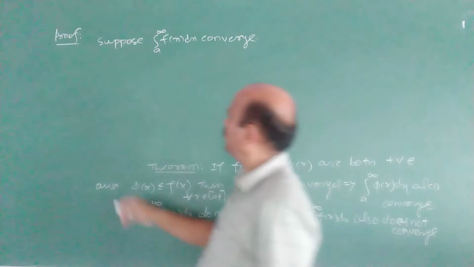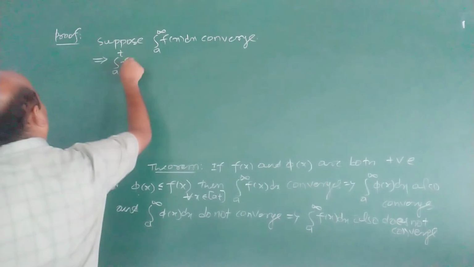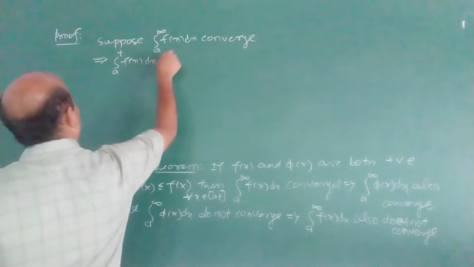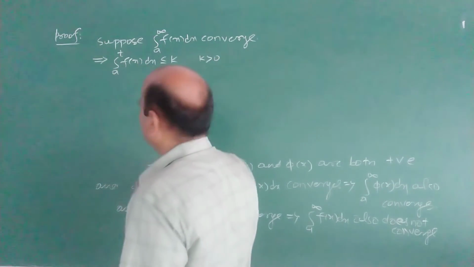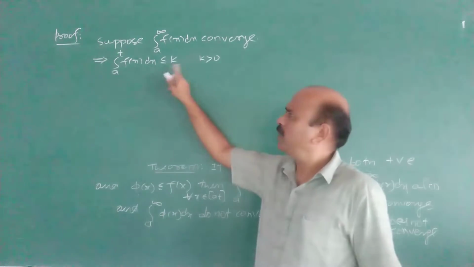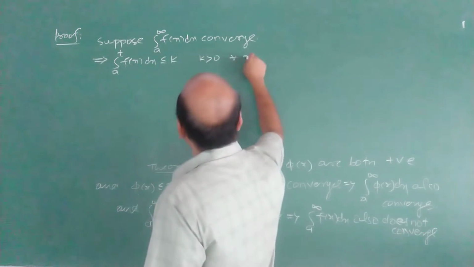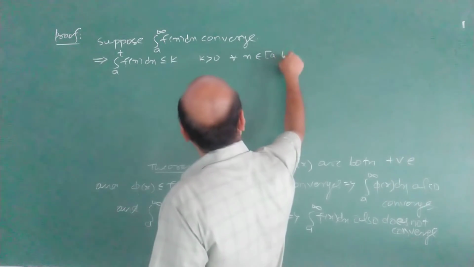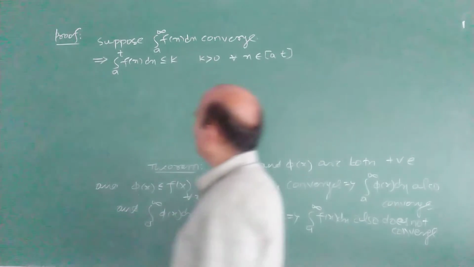What does this imply? There exists a positive real number k so that the integral from a to t of f(x) dx is less than or equal to k for all t.